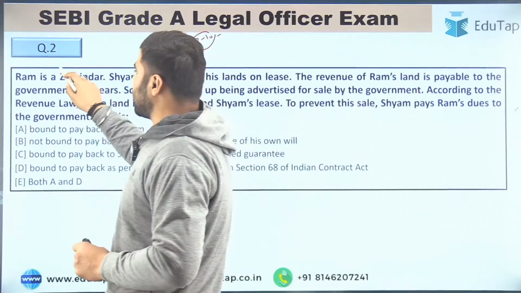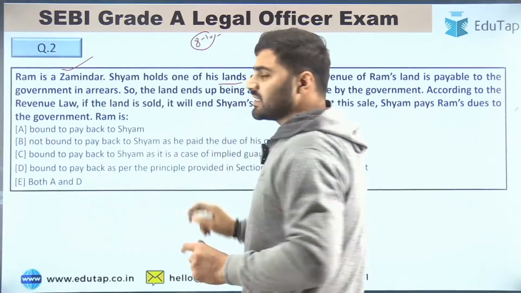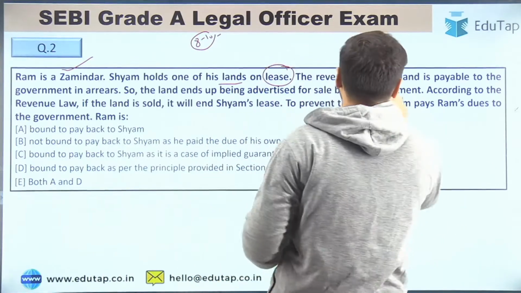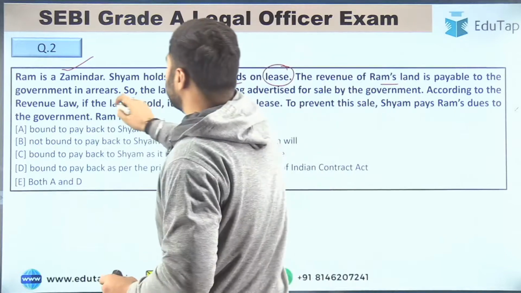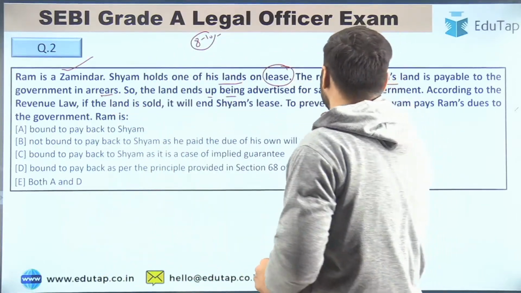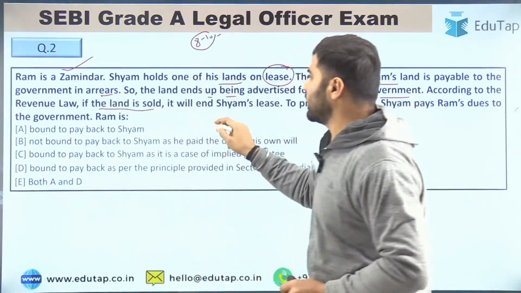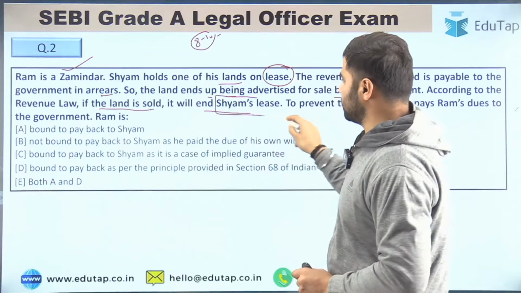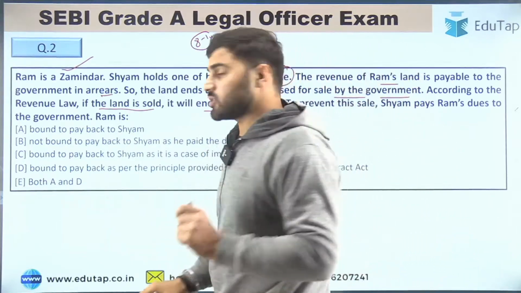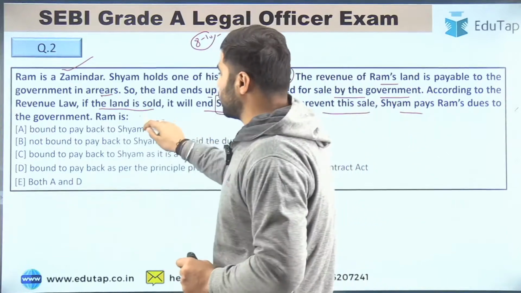Now the question is, Ram is a zamindar, Shyam holds one of his lands on lease. Guys, read the question very carefully. The revenue of Ram's land is payable to the government, it is in arrears, so the land ends up being advertised for sale by the government. Then according to the revenue law, if the land is sold, it will end Shyam's lease, right? Read the question properly. To prevent this sale, Shyam pays Ram's dues to the government.